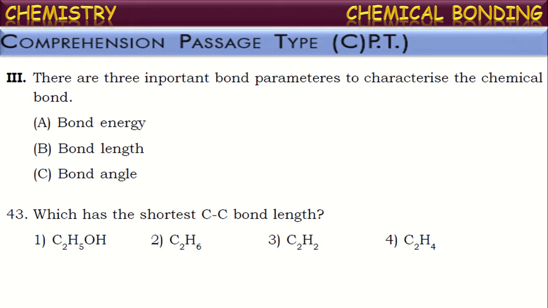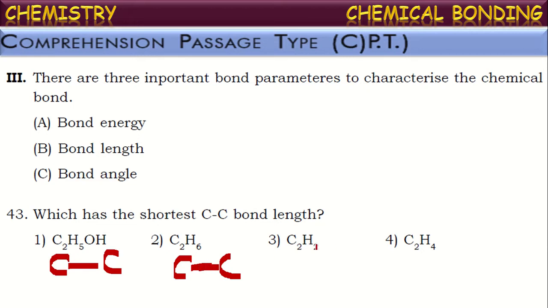Based upon the number of bonds existing between the carbon atoms, we can compare the bond length. As the number of bonds between carbons increases, bond strength increases and bond length decreases. See, the first one is called ethyl alcohol. Here, between the carbon atoms, there exists only a single bond. The next one is C2H6, ethane. In this also, between the carbon atoms, there exists only a single bond.